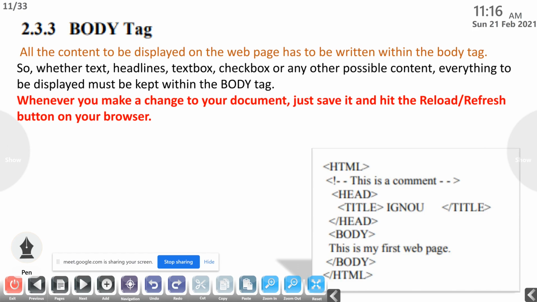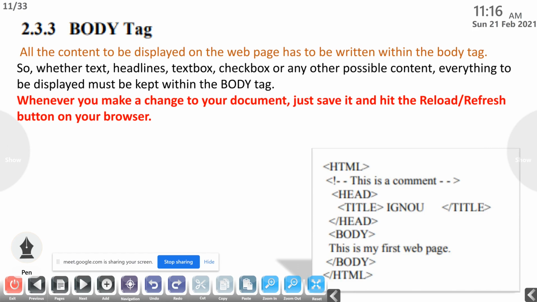So this is the content part, and we will discuss how we can create an HTML document. After creating the HTML document, we want to open it using a web browser, and what we have created using this HTML will be displayed in the web browser.